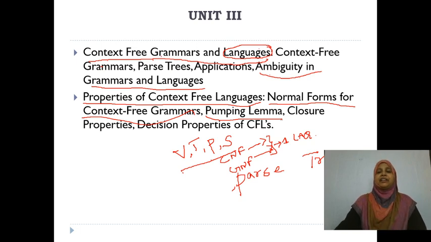very important. Pumping lemma is different for languages, and pumping lemma is different for grammar. We are going to learn in the second unit about pumping lemma for grammar. In the third unit you are going to learn pumping lemma for languages. From the third unit, most probably you are going to get one or two LAQs and two SAQs, short questions.